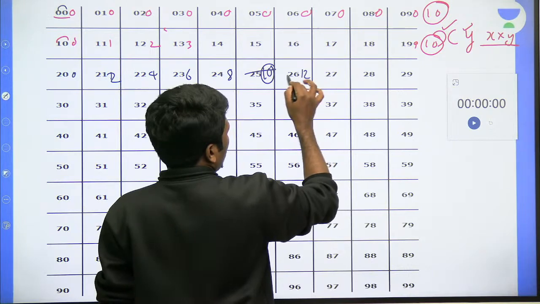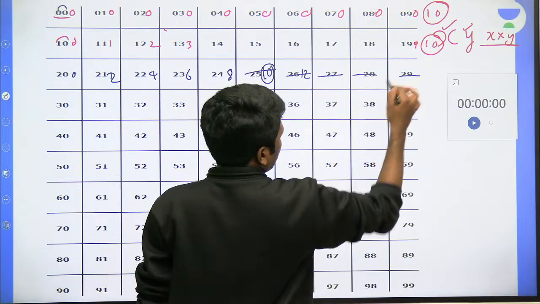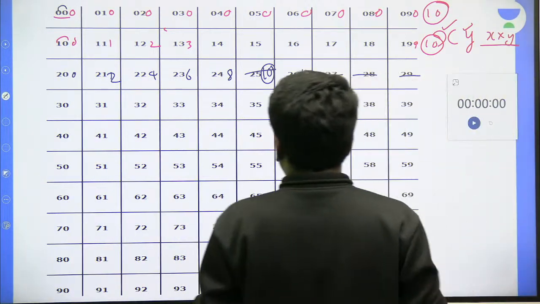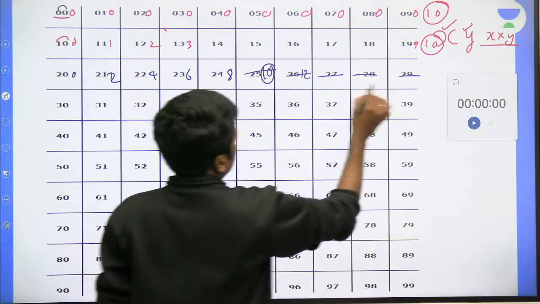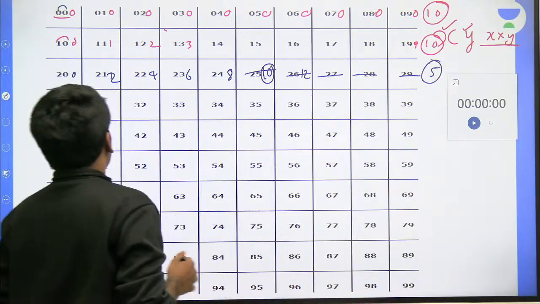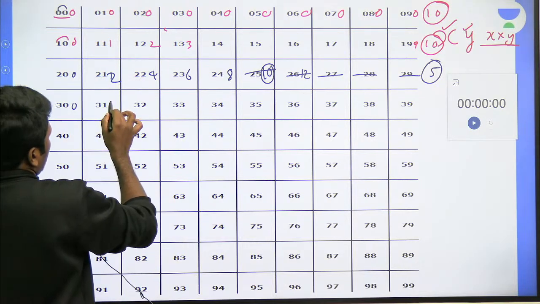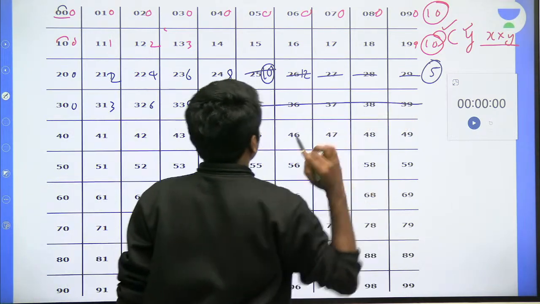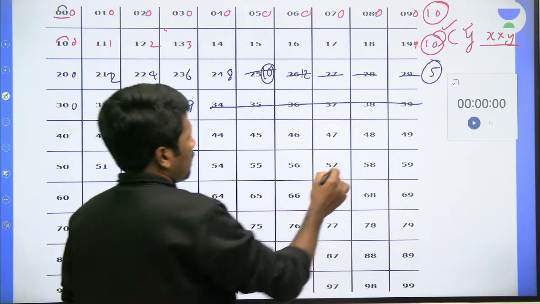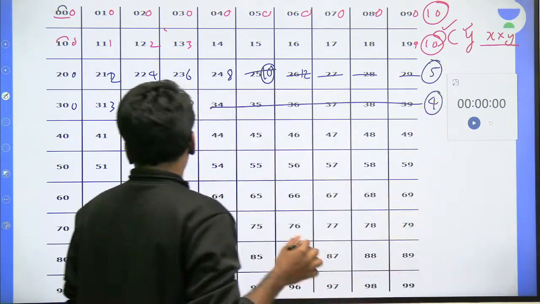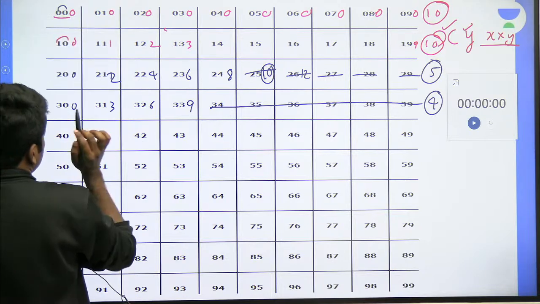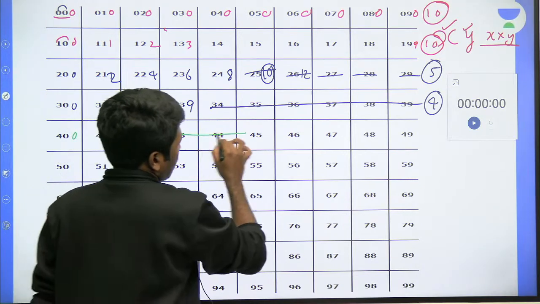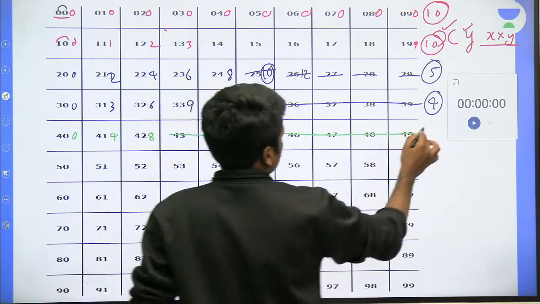Similarly, 2 into 6 is 12, not acceptable. None of these will be acceptable because the products are not single digit, they are double digits. That is why in the third row only the first 5 possibilities are acceptable. Now in the fourth row, 3 into 0 okay, 3 into 1 is 3 okay, 3 into 2 is 6 okay, 3 into 3 is 9 okay, 3 into 4 onwards not okay. That means only 4 possibilities in that row. Now fifth row, think about it. 4 into 0 okay, 4 into 1 okay, 4 into 2 is 8 okay, 4 into 3 onwards not okay, two-digit number. So only 3 possibilities.